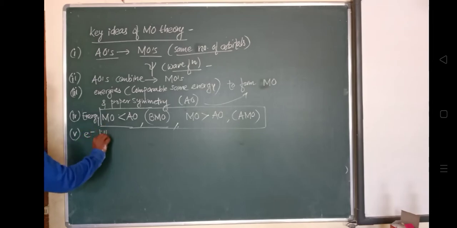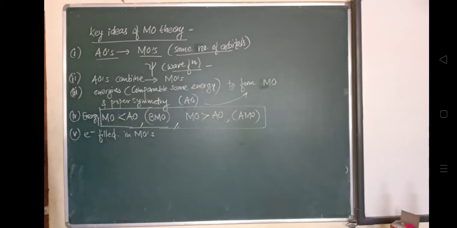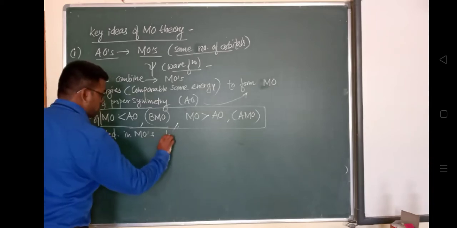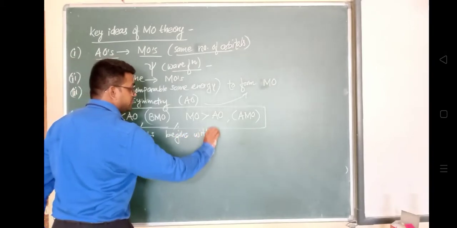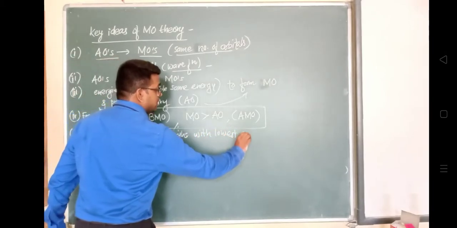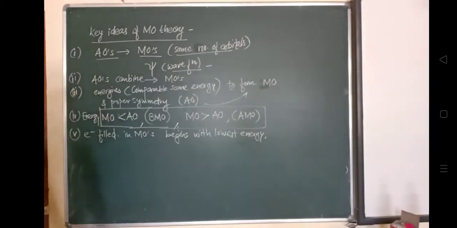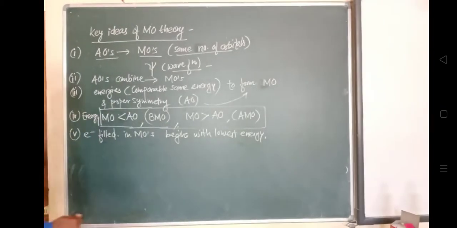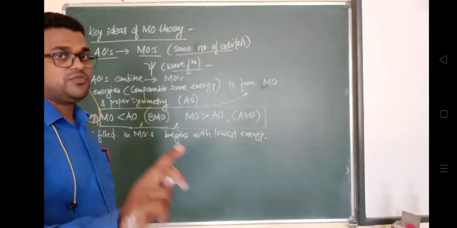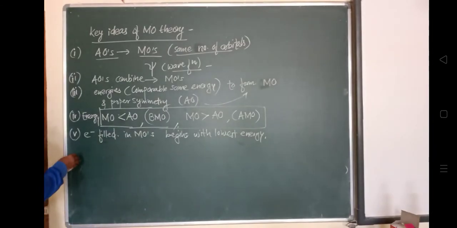The filling of electrons in molecular orbitals begins with the lowest energy, which means the filling of electrons in the molecular orbital will take place in the increasing order of their energy. How is the increasing order of their energies? Yesterday we have discussed it. So, the increasing order of the energies.